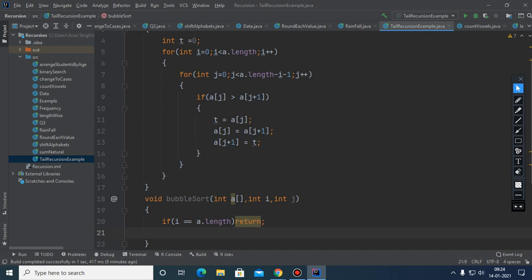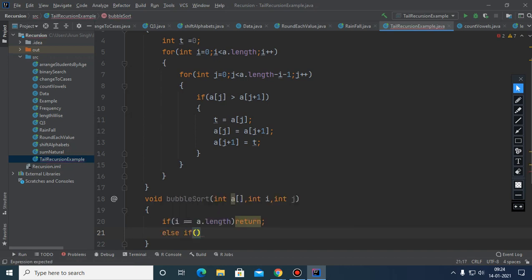So we have to be very careful while we are deciding the base case. Now, when this j will terminate, what will happen? When j terminates, i will get incremented and again j will start from 0, isn't it? Yes, sir. So here we should write else if.